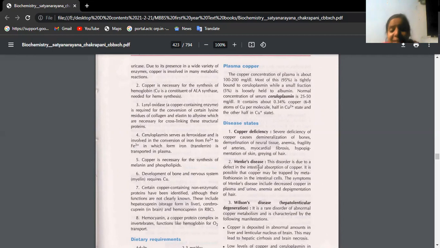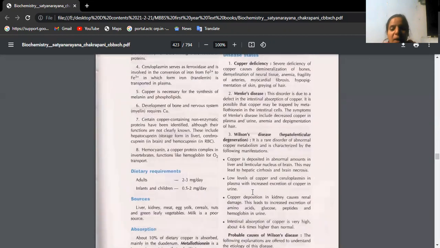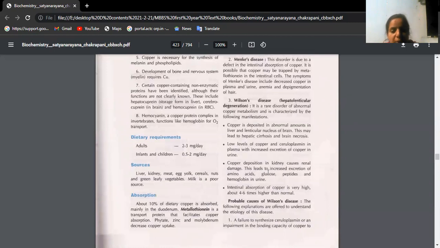Deficiency is Menkes, excess is Wilson's. Like we had hemochromatosis for iron, if they use iron utensils, similarly, Wilson's is excessive copper deposition. You will see it is deposited in the liver, damaging the lenticular nucleus of the brain. It may damage the liver, causing hepatic cirrhosis, and the brain, causing brain necrosis. Copper will be excreted in urine also. Kidneys are damaged. Intestinal absorption is very high in this condition, Wilson's disease.